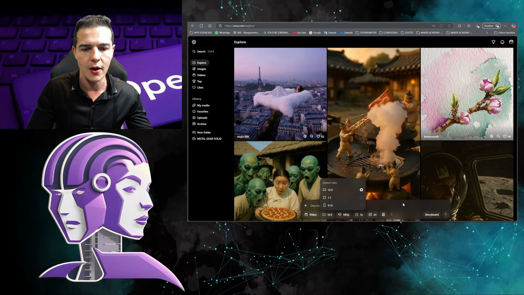Then you set the duration. In the case of 720, you can do 5 seconds. And 480, you can do 10 seconds. And then you simply click here, okay? In this case here, I didn't put anything, right? So for example, I can add a description. The ideal is to write in English, it is the best result you can get.